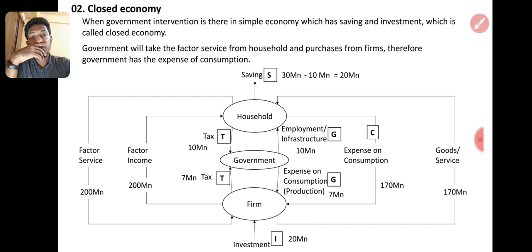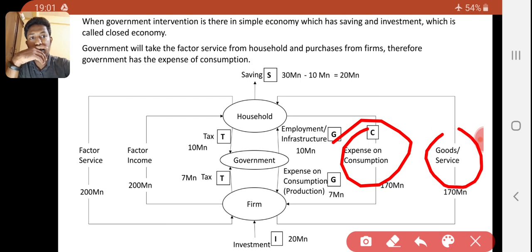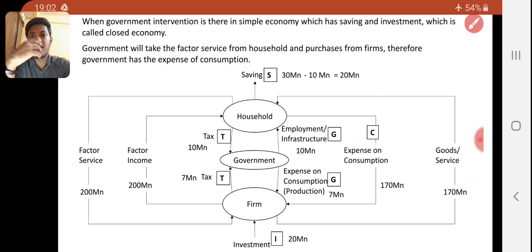You can see here C is expense, income and production value. Expense for household is C, income for firm is C, so the goods worth is also C. That's why we took C as the correct letter.